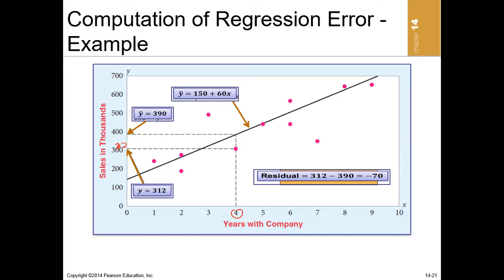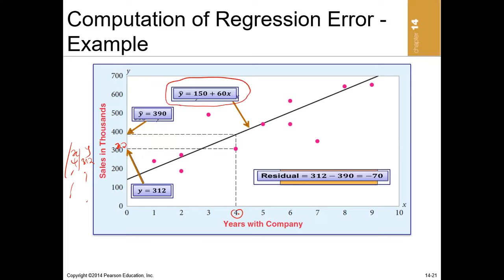But then, if we put 4 in the regression equation, let's assume that we had a set of data, let's say x and y, and then when x is 4, y is 312, okay? But we have other figures. So once we use these other figures to compute the regression equation, let's assume that we had this regression equation.